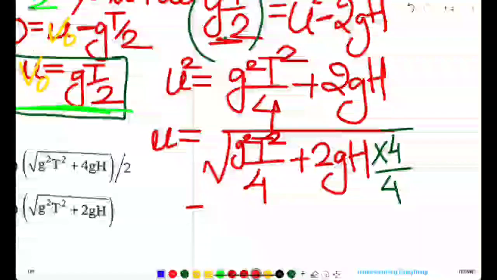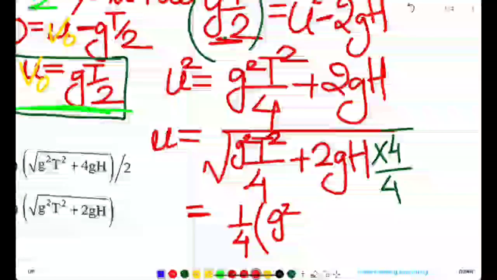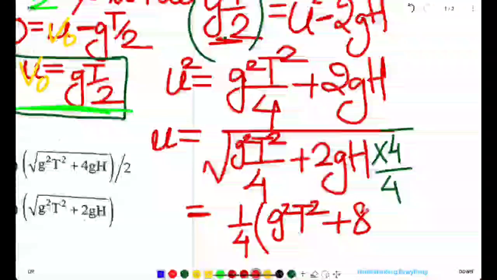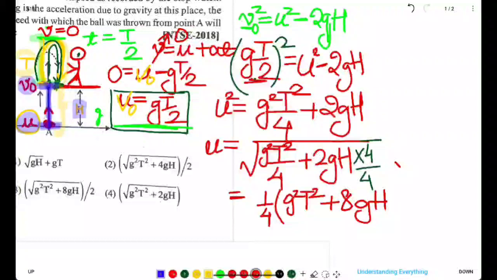So we get u is equal to, if we take root 4 common, we are left with g square t square plus 4 into 2, 8gh under root, don't forget this.